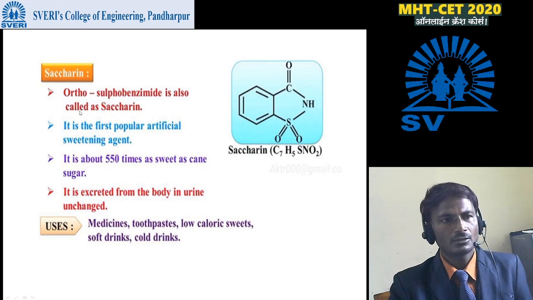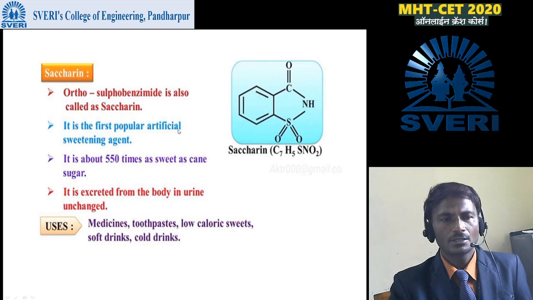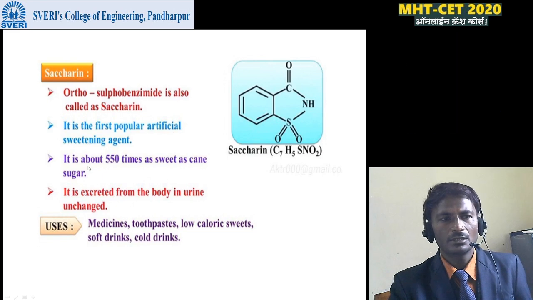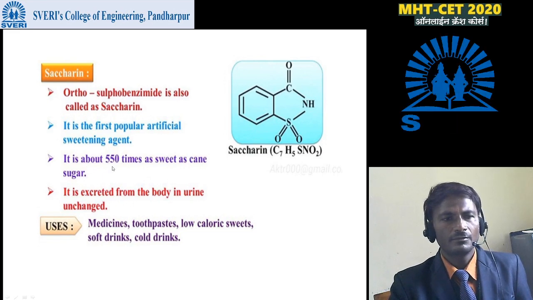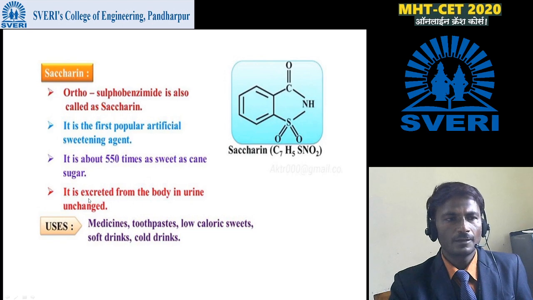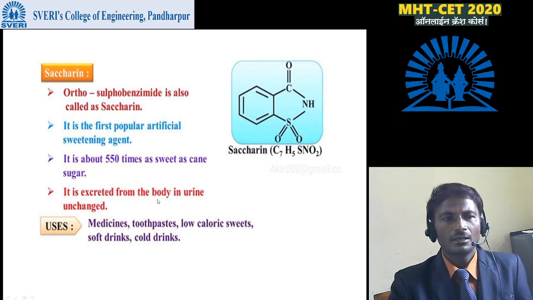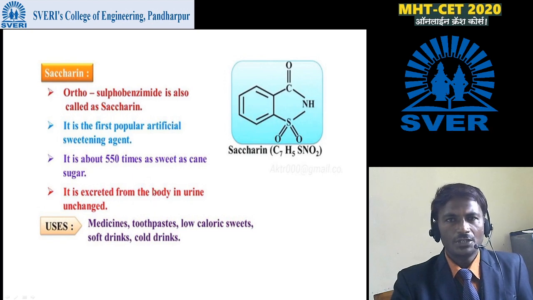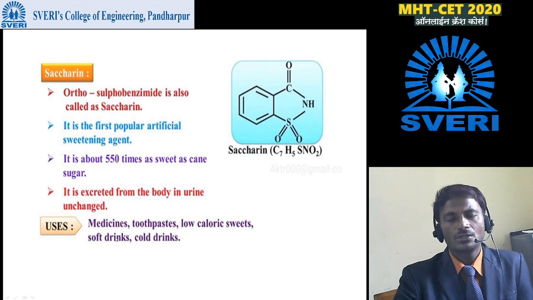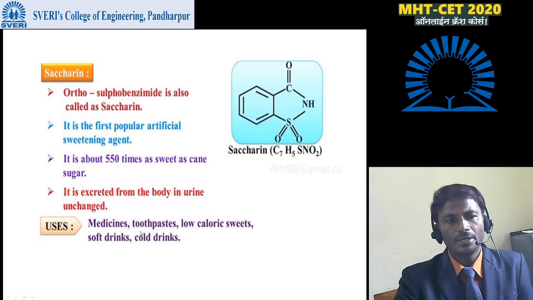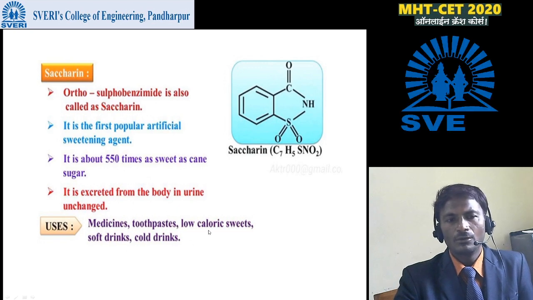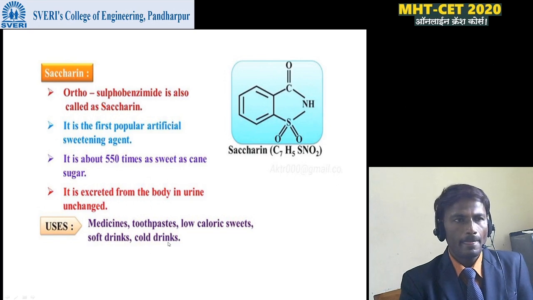Orthosulfobenzamide is called saccharin. It is the first popular artificial sweetening agent. It is about 550 times as sweet as cane sugar. It is excreted from the body in urine unchanged. Uses: it is used in the manufacturing of medicines, toothpaste, low caloric sweets, soft drinks and cold drinks.